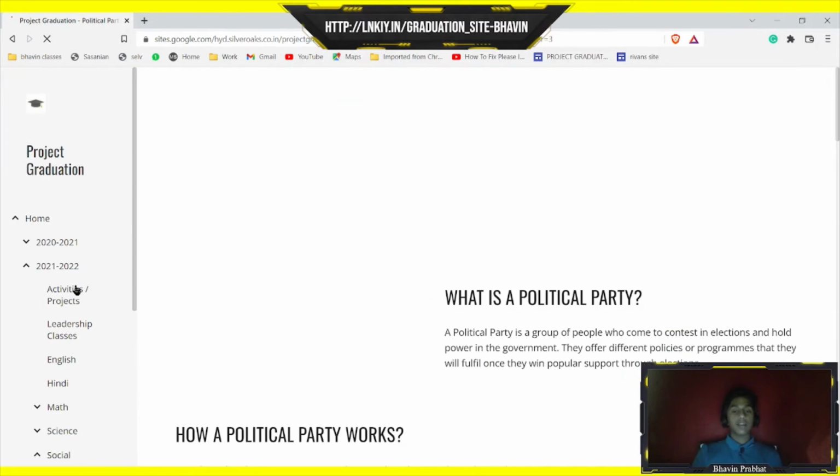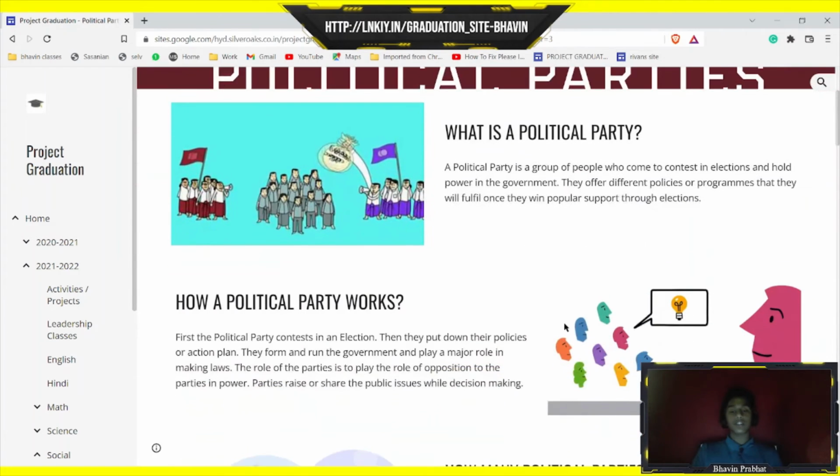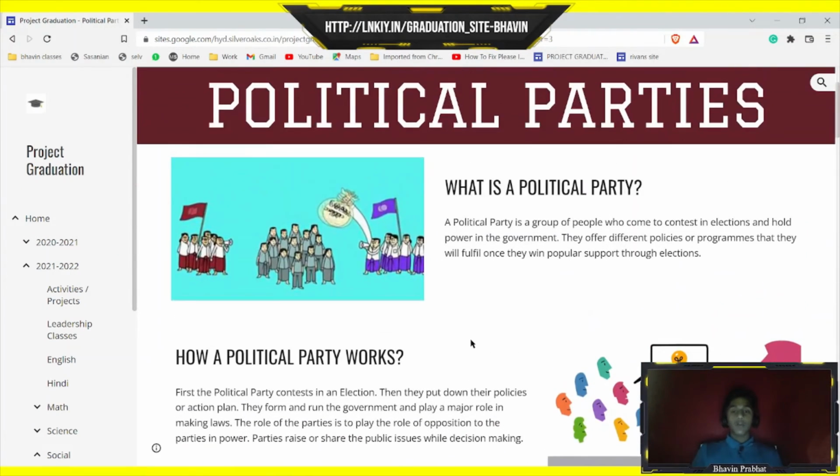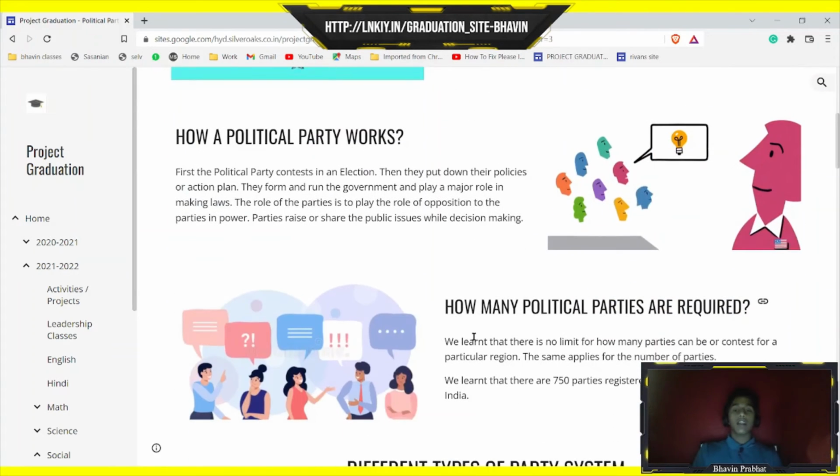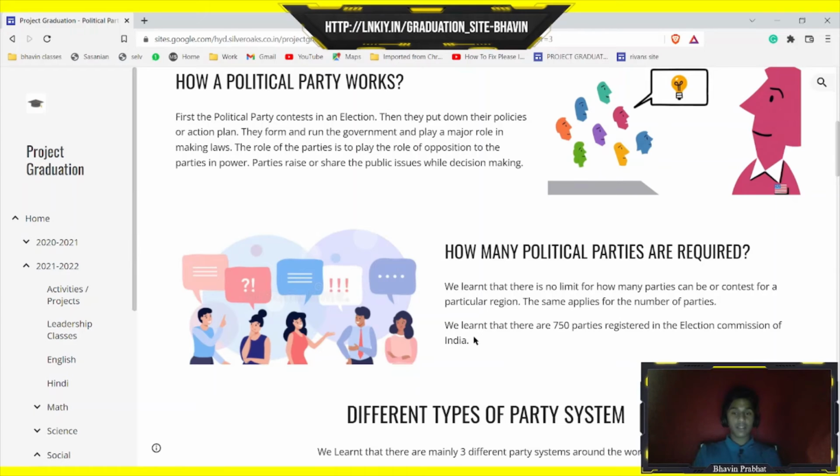Then comes political parties. Here, first I've written the definition of political party. So a political party is nothing but a group of people who contest in elections to hold the power in the government, and they offer different programs that they'll fulfill once they win the most support in the elections. Then how a political party works, how many parties are required.